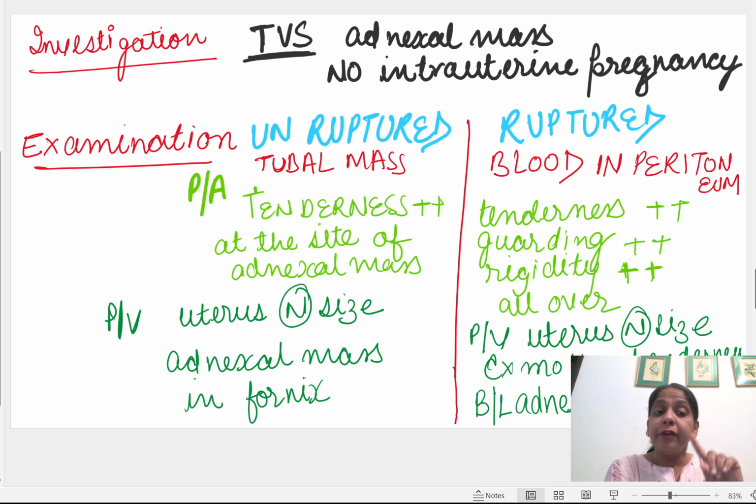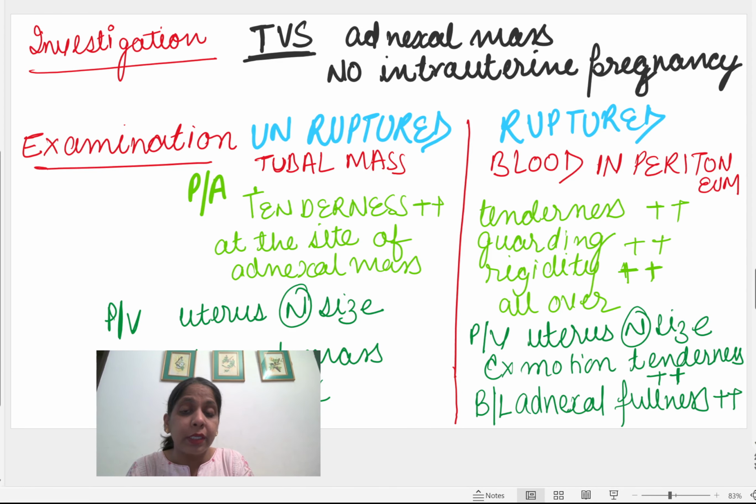Okay. And if it is ruptured, now you all know that in the rupture, the tube has ruptured, the blood gets collected in the peritoneal cavity. Now this blood irritates a lot, so there will be increased tenderness, guarding and rigidity on per abdomen. And a very peculiar sign which we see on PV in the rupture is cervical motion tenderness.